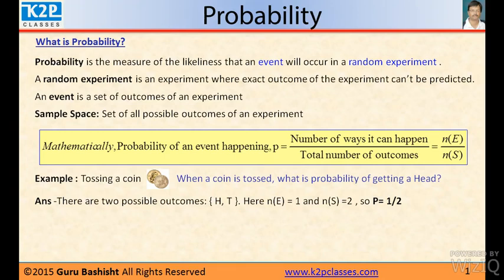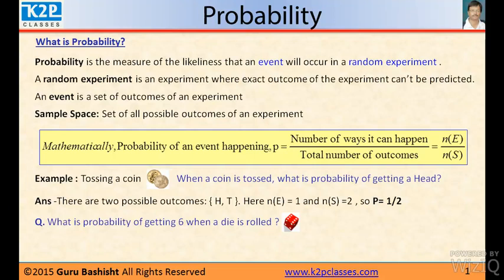Similarly, what is probability of getting 6 when a die is rolled? So when a die is rolled, 6 number can come, 1, 2, 3, 4, 5, 6.